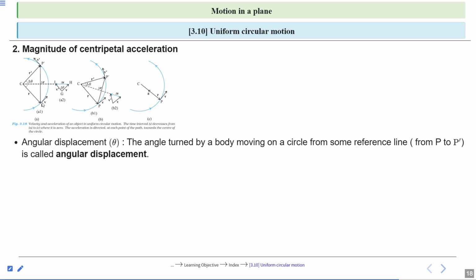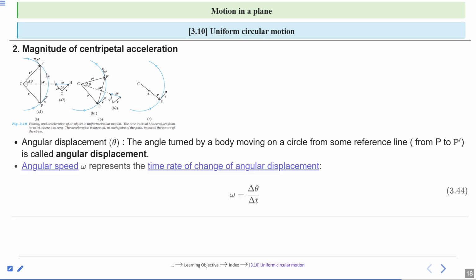Change in position of an object, here point P to P prime. So angular speed omega represents the time rate of change of angular displacement, that is omega is equal to delta theta upon delta t.